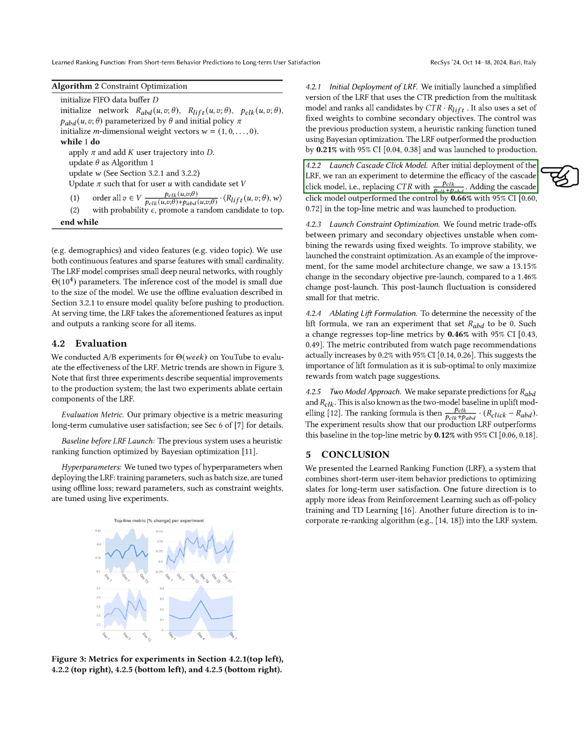Next, we explored launch constraint optimization. We noticed that the trade-offs between our main and secondary objectives were inconsistent when we used fixed weights for rewards. To enhance stability, we introduced constraint optimization. For instance, with the same model architecture change, we observed a 13.15% shift in the secondary objective before the launch, while post-launch, this change was only 1.46%, indicating a much smaller fluctuation.